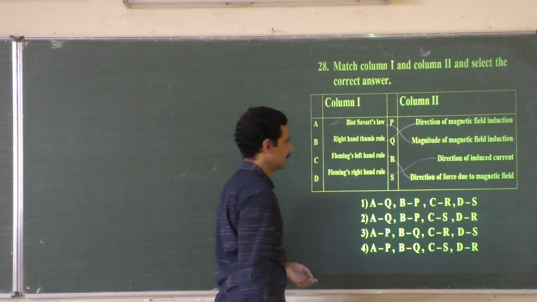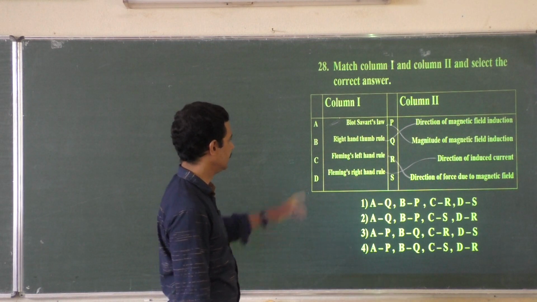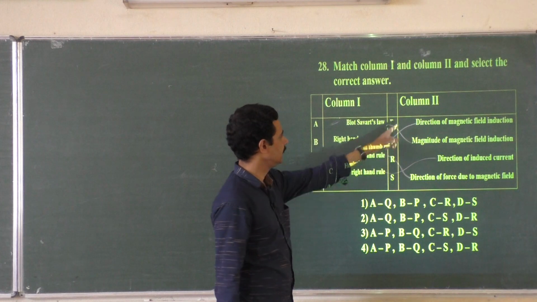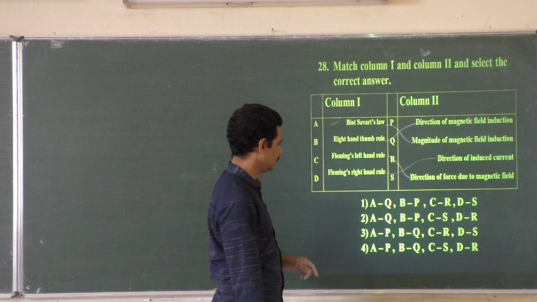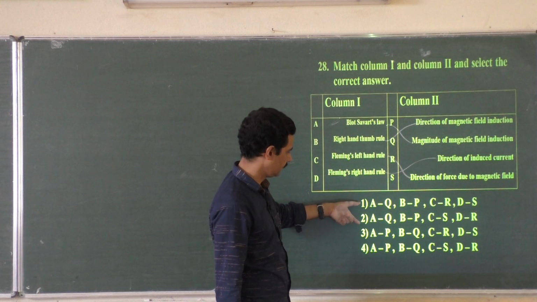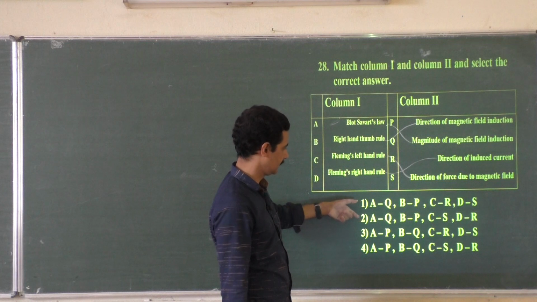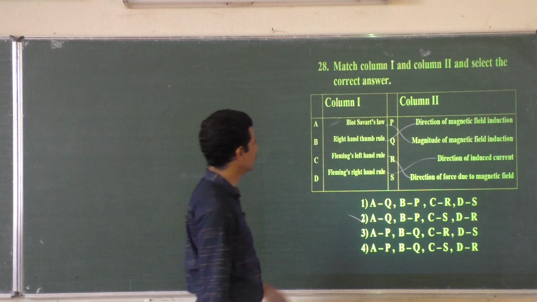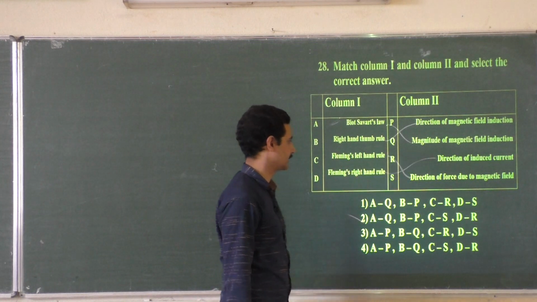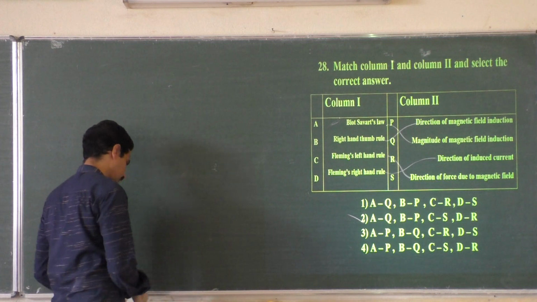So what is the situation now? AQ, BP, CS, DR. Yes. Option 2.